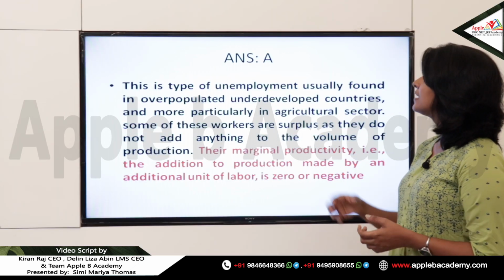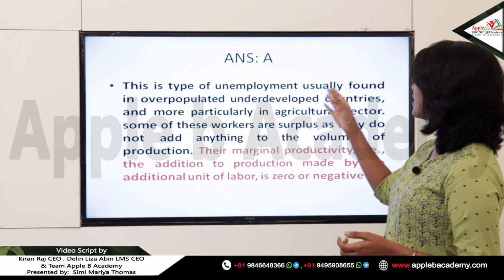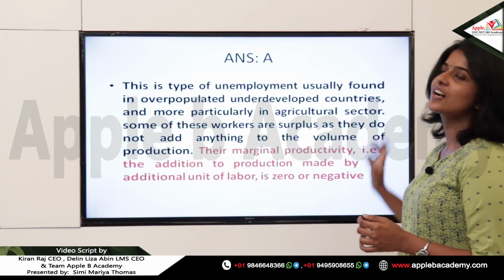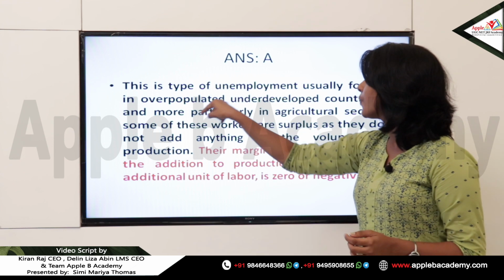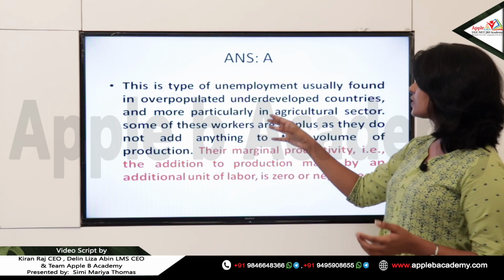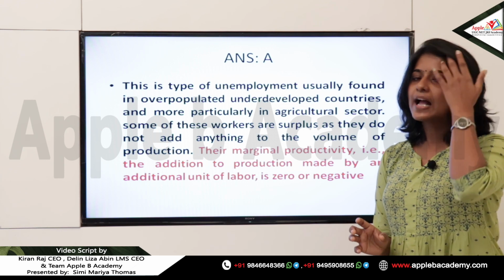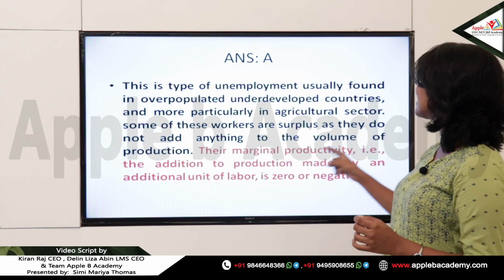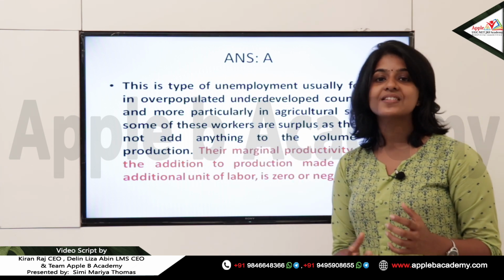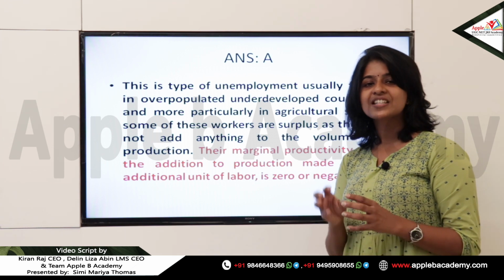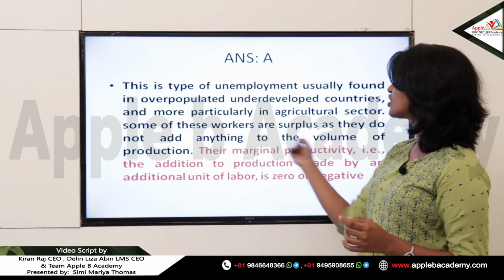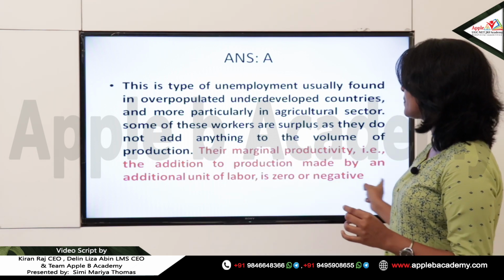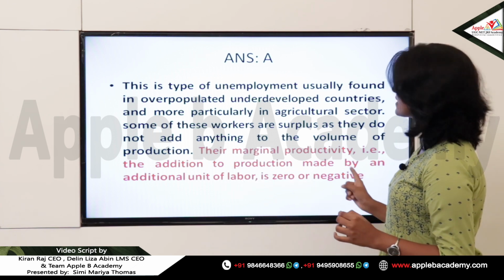Disguised unemployment is a type of unemployment usually found in overpopulated, underdeveloped countries, and more particularly in the agricultural sector. India is an overpopulated developing economy, and surplus labor is available in the agricultural sector. Some of these workers are surplus as they do not add anything to the volume of production. So when there is surplus labor in an overpopulated country, some of the laborers appear to be employed, but they are not adding anything to the total production, and at that time their marginal productivity, that is the addition to production made by an additional unit of labor, is zero or negative.